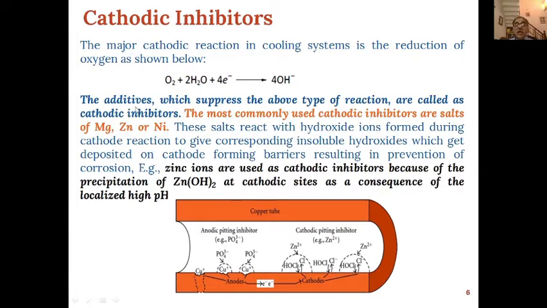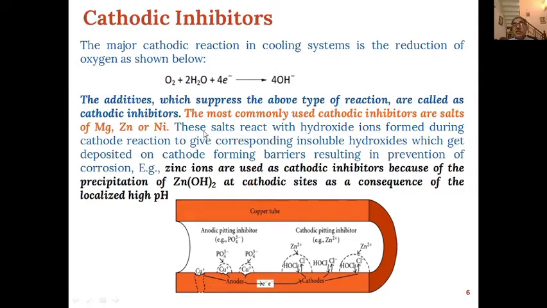Any additive which suppresses the formation of these hydroxide ions will be known as a cathodic inhibitor. Most commonly used cathodic inhibitors are salts of magnesium, zinc, or nickel.